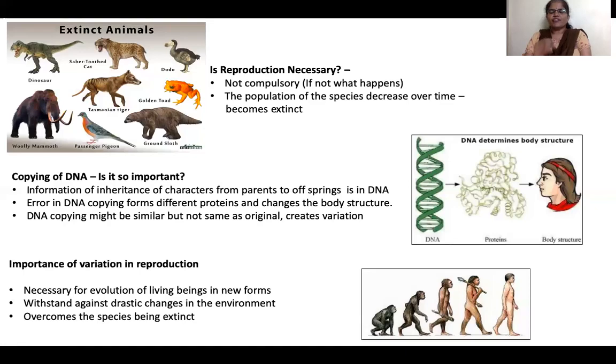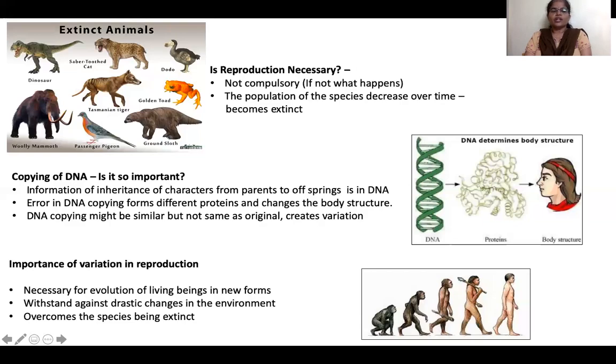For example, if one parent has 4 children, 4 daughters or 4 sons, we can see some kind of variation within those 4 kids, right? Because though DNA copying looks similar, it is not exact as the original. So it creates variation.